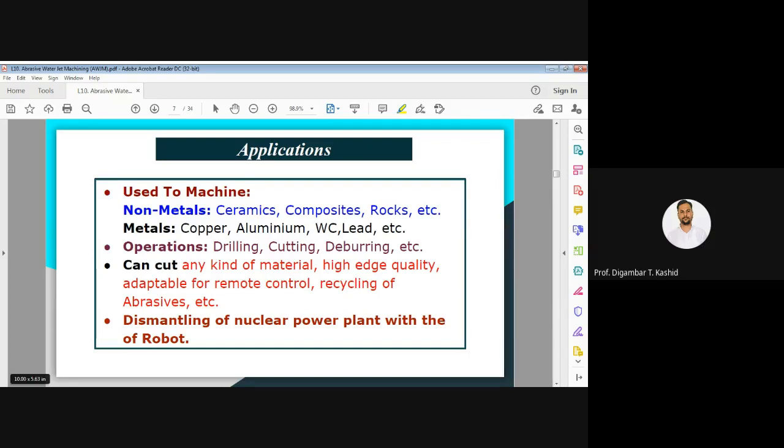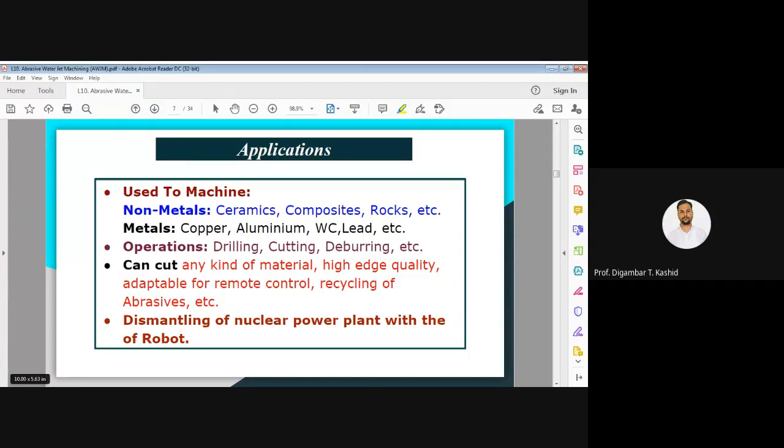Another application is that you can use it for machining of different materials, like non-metals: ceramics, composites, and rocks. Again, you can use it to machine metals like copper, aluminum, tungsten, or lead.